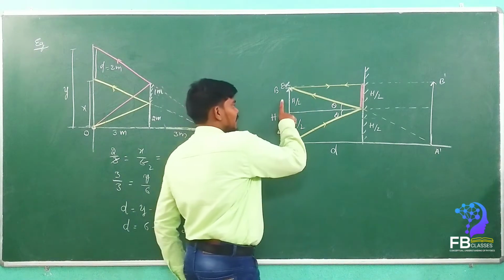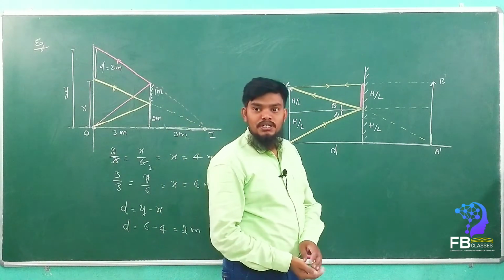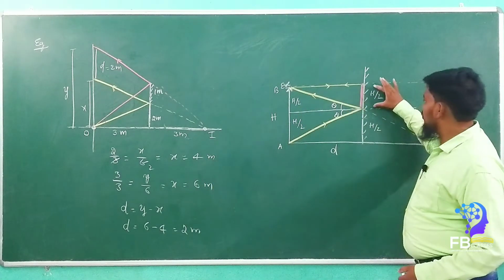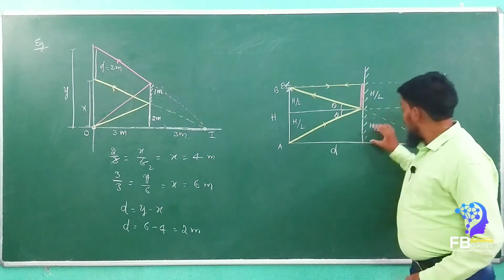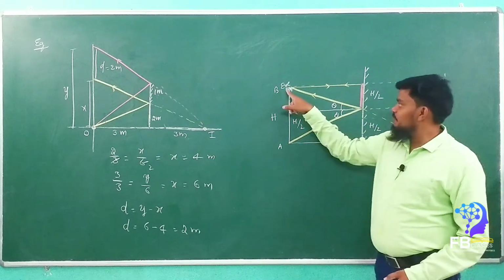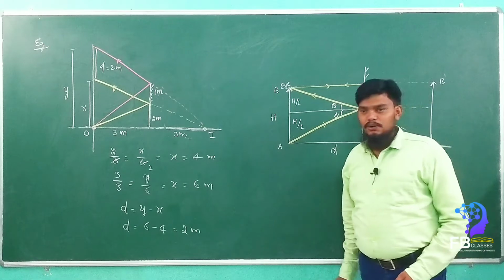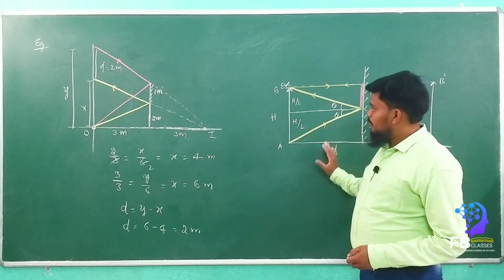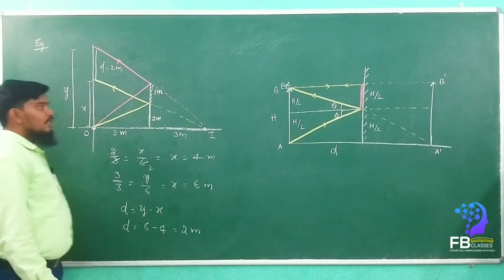So a person of height h who wants to see his full image, what length of mirror does he require? H by 2. And what is the position of the mirror? H by 2 height from its bottom, when the eyes are at the same level as the head. Yes or no? Now do you understand everyone clearly? Yes, sir. So please make a note of it, then we can go further.